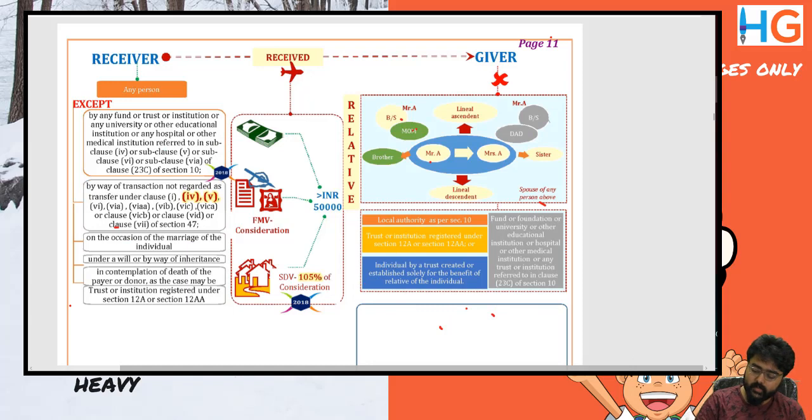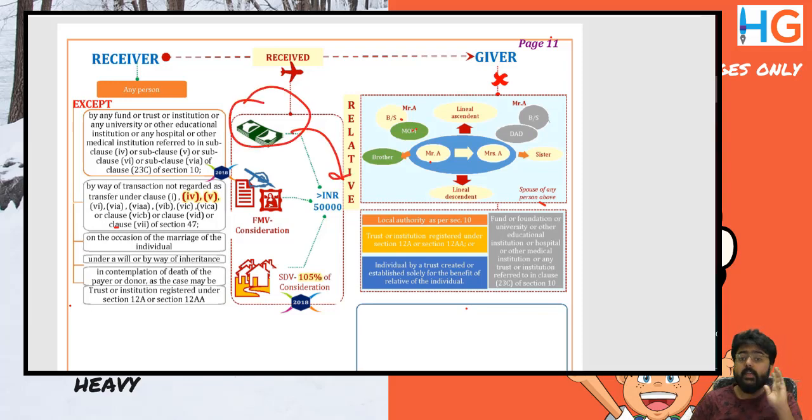Now 56(2)(x) provides that if you receive an asset or cash below FMV, for cash FMV is the amount. So if you receive cash free of cost, and it exceeds 50,000. So if cash received is 51,000 on occasion of birthday, is it taxable? Yes. Birthday is not covered here. So if 51,000 is received by way of gift, is it taxable? Yes, it is taxable. How much? 1,000 or 51,000? Entire 51,000.